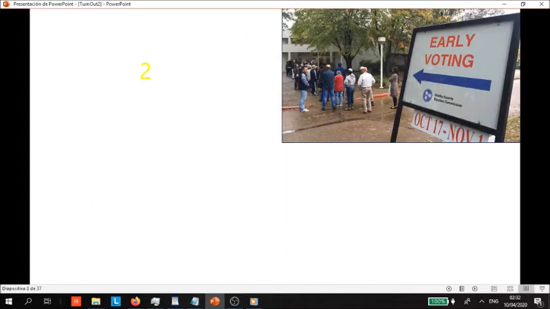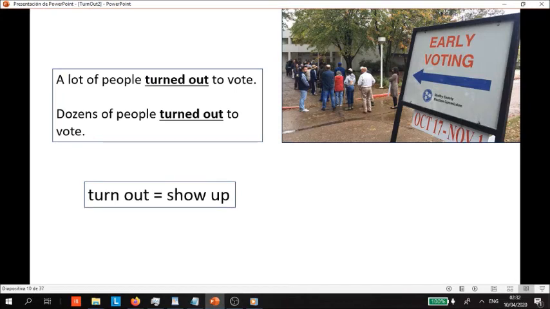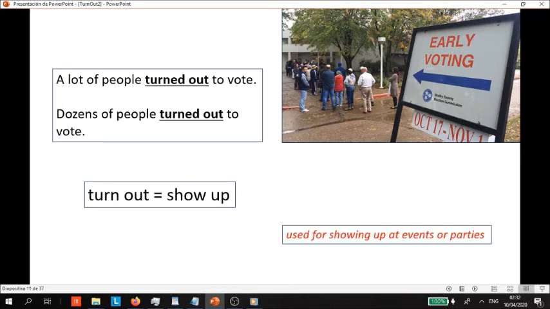We go to number 2. So what's happening here? We see early voting, and what do we have? Some people have turned out to vote. A lot of people turned out to vote, or dozens of people turned out to vote. What does it mean here? It's going to mean to show up, right? But it's only used for events or parties, things that have groups or at least 2 people, right?